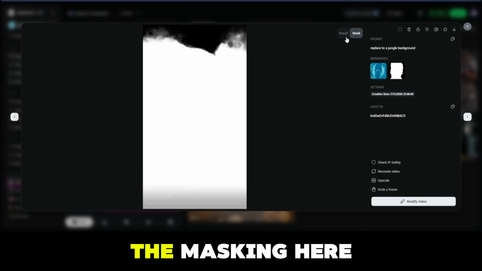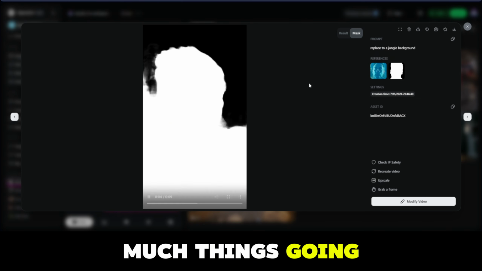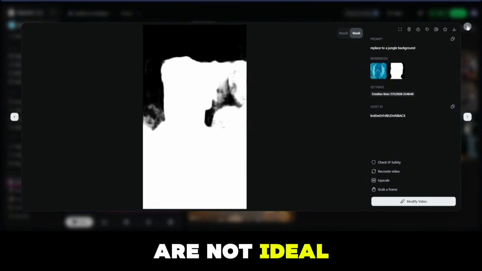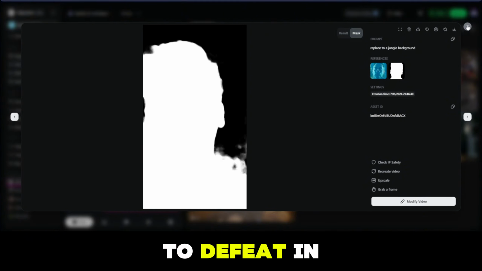And here is the masking. As you can see, the mask is not perfect because there's so much going on. The lighting. These are not ideal masking videos. I'm not giving easy entries to feed in.